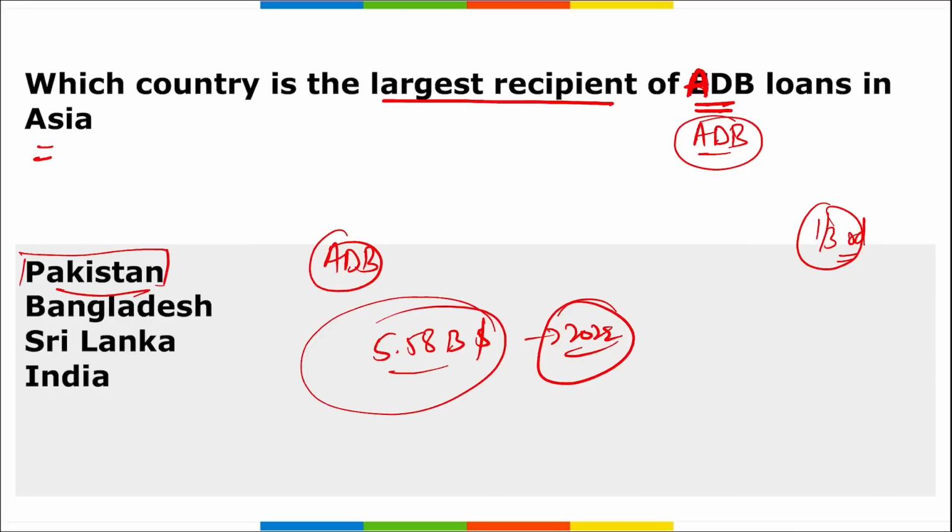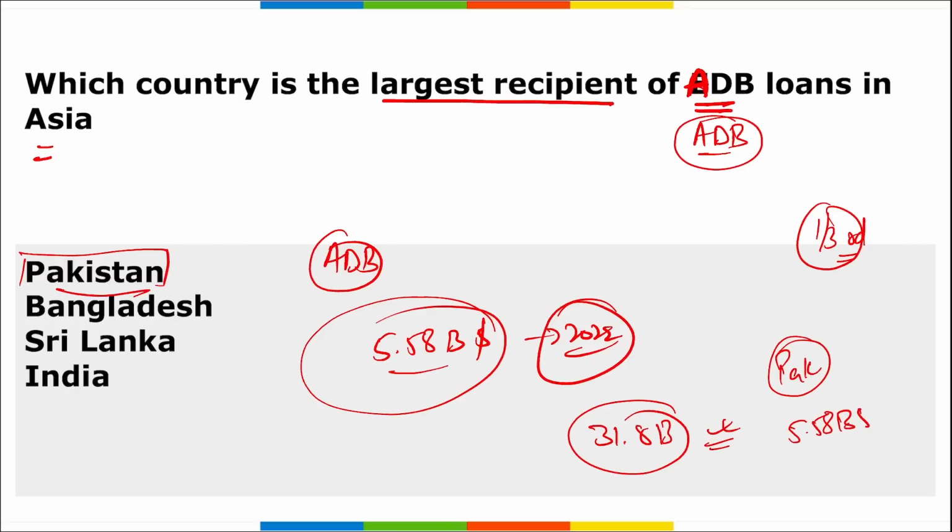According to the report that was released on 24th of April, the Asian Development Bank disbursed a total of $31.8 billion to 40 countries in 2022. So we can say that out of the $31.8 billion that was total disbursed by the Asian Development Bank in 2022, Pakistan secured the maximum loans, that was $5.58 billion.